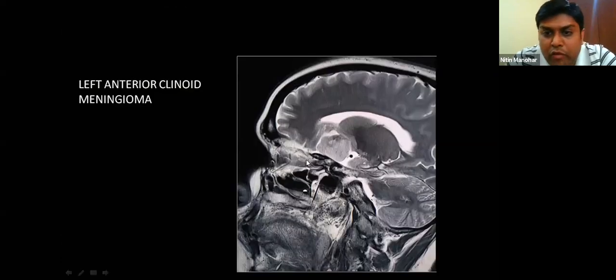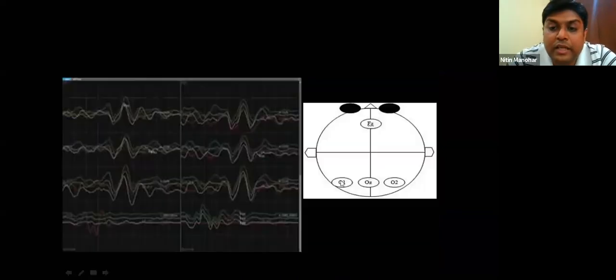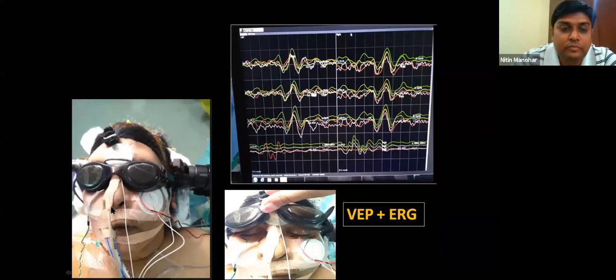To give one example, this is a skull-based lesion where you can see this is the optic nerve. This is just at the base of the tumor, and when you're doing the subfrontal approach and working on the tumor out here, you can injure the optic nerve. So this was one case where we did VEP monitoring. We placed electrodes at O1, O2, and OZ, and for reference you can take FZ or CZ. The responses generally will be around the N75 P100 responses. You can see the response here, that is the latency of the typical VEP waveform.